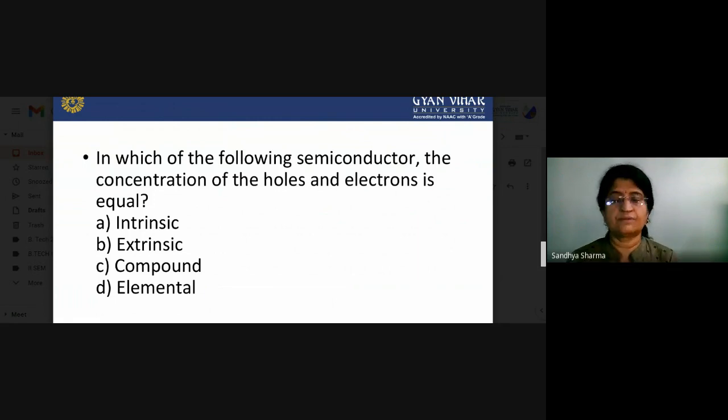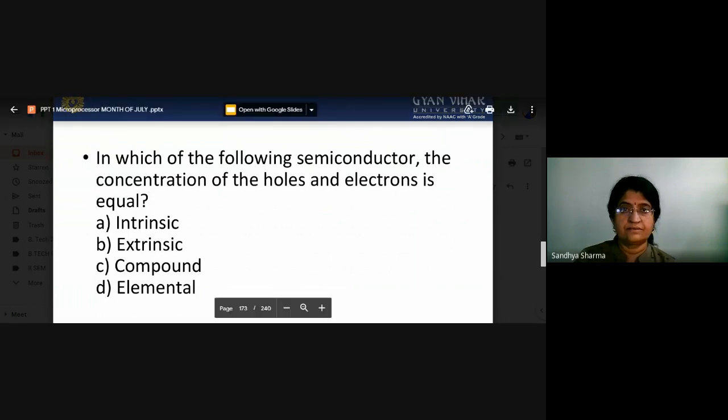So we have to see about the mobility and conductivity of all these semiconductor materials, how we can represent them, what is the mobility and what is the conductivity. So I think it will be clear to you. In our next lecture, we will discuss a practice worksheet on the numericals of mobility and conductivity. So, okay, thank you.